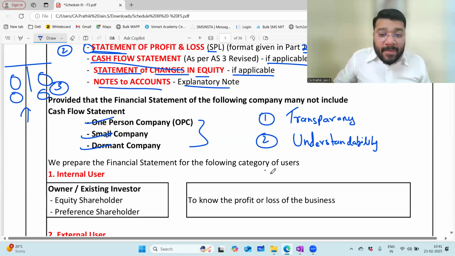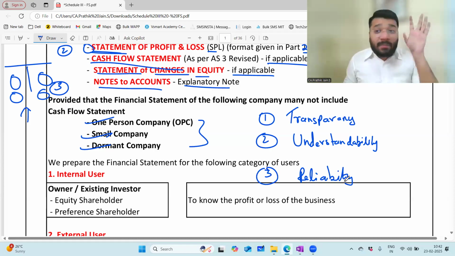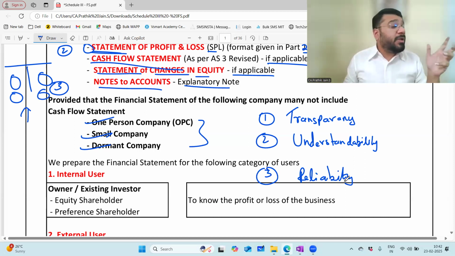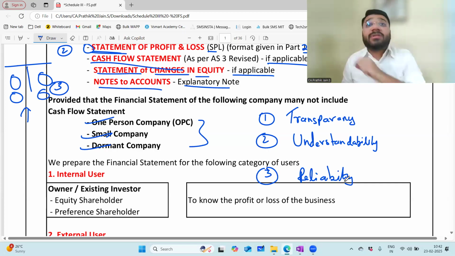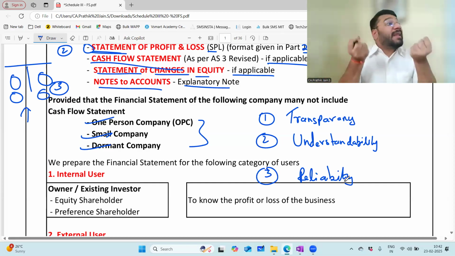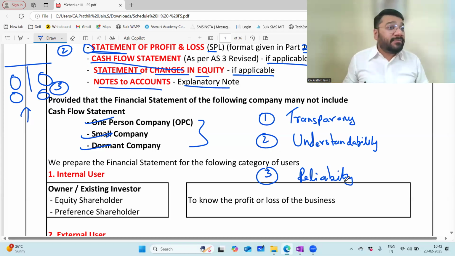Third, reliability. Very good. The Companies Act had to ensure that whatever financial statement has been prepared, and not just company accounts, even ICAI, which prepares accounting standards, has the responsibility to ensure that the data presented and disclosed in the financial statement can be relied upon. It should not be fake information. It should be reliable information, because based on that, those 7 people will take decisions.